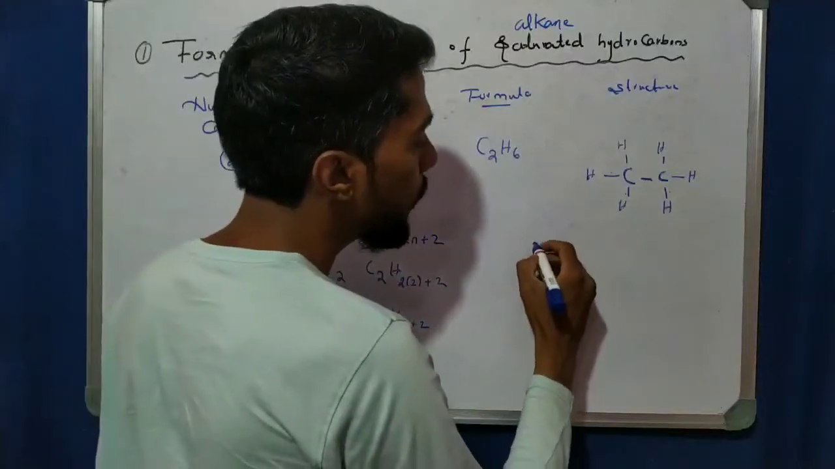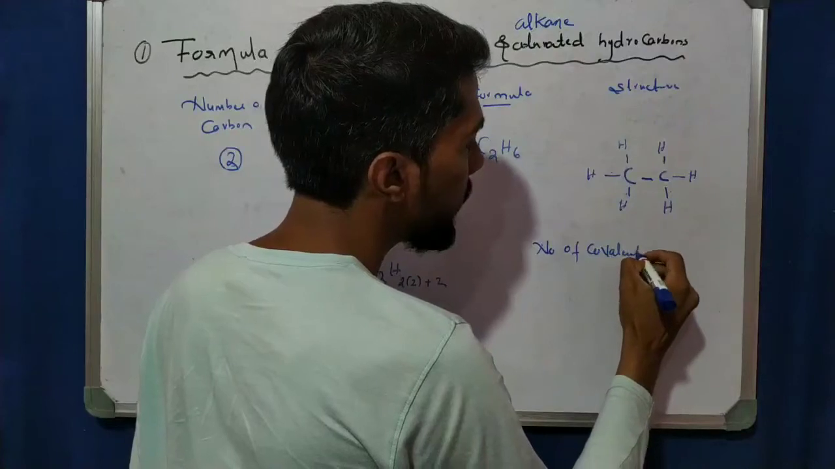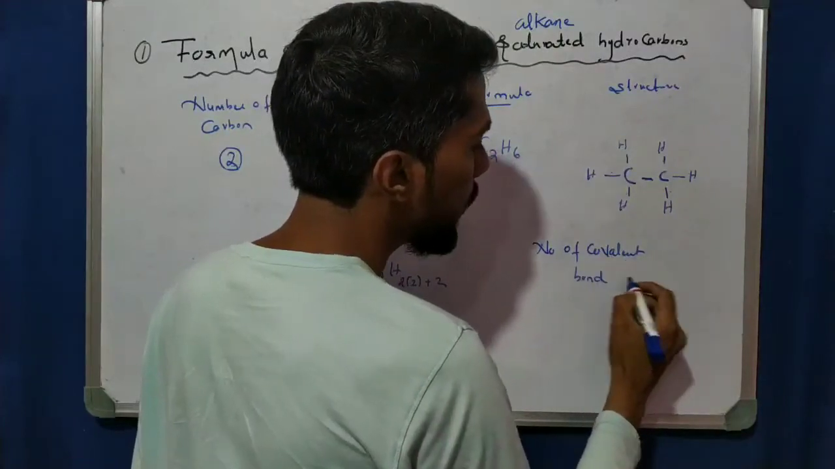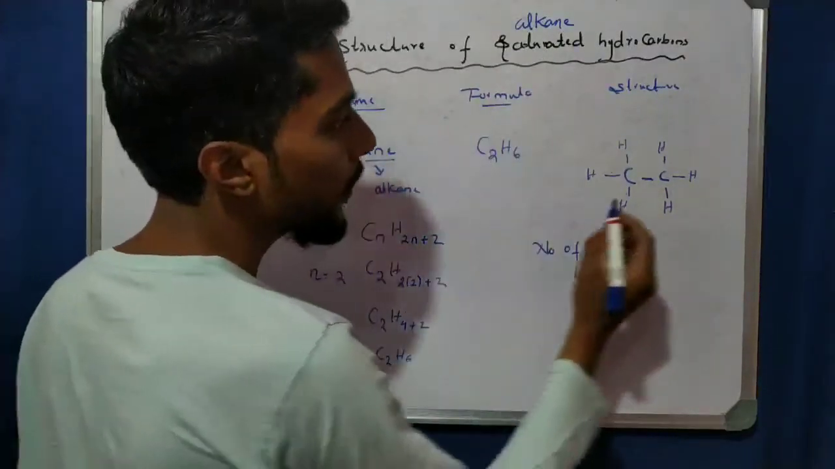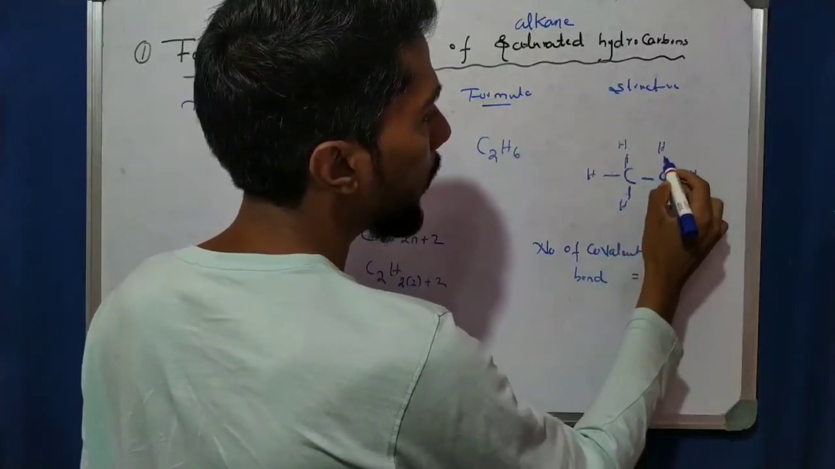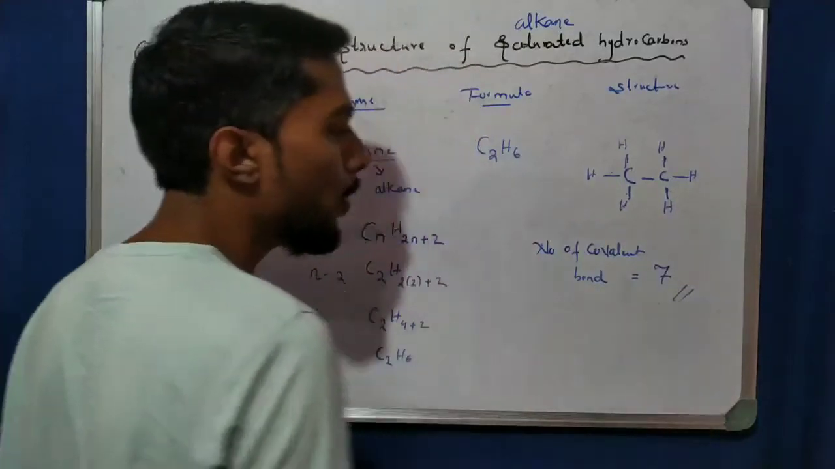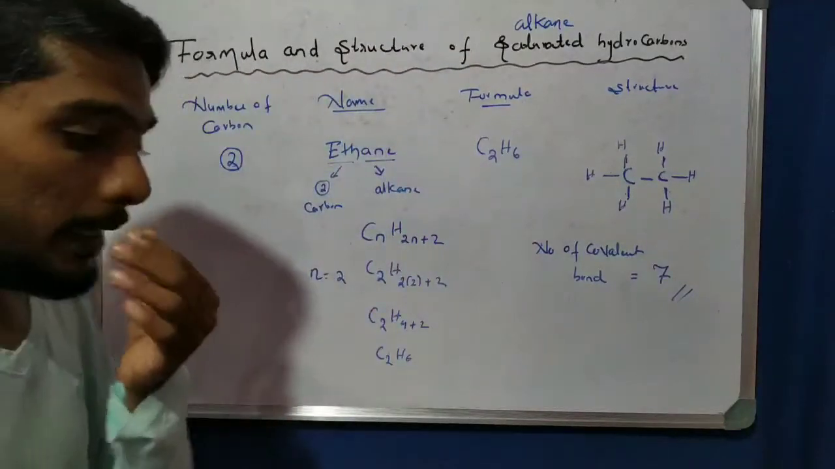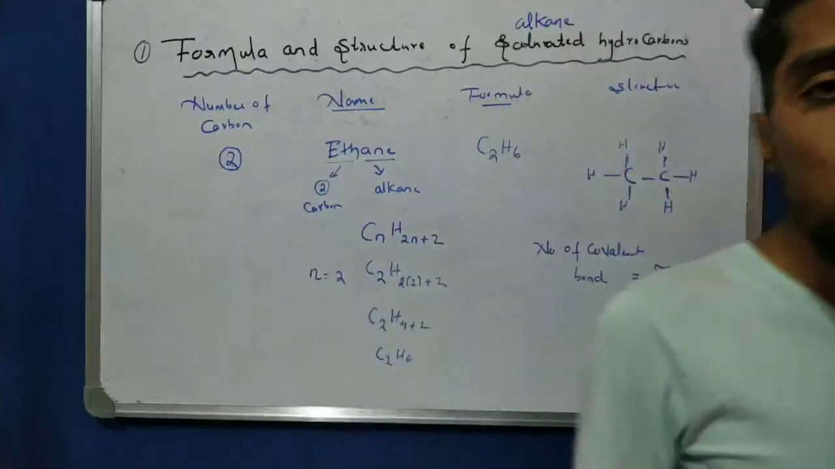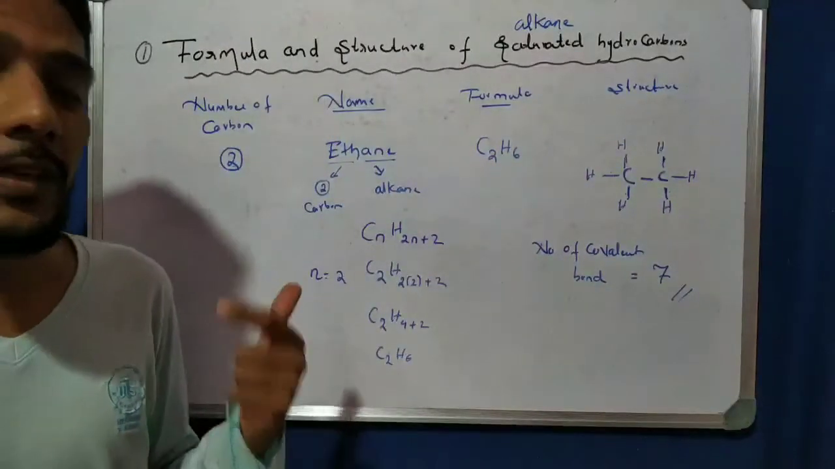And next, the number of covalent bonds. How many covalent bonds are here? See, 1, 2, 3, 4, 5, 6 and 7. That is a total of 7 covalent bonds present in the ethane compound, right? So students, this is the second one. The first one is meth and the second one is eth.